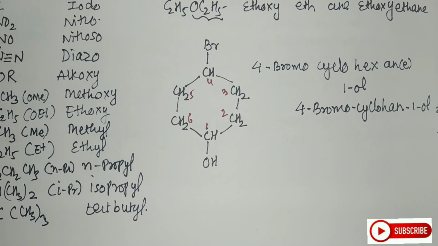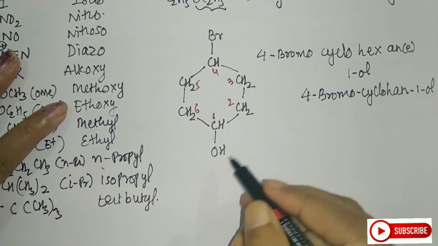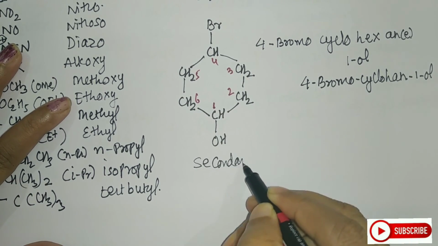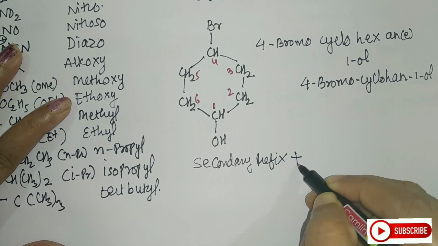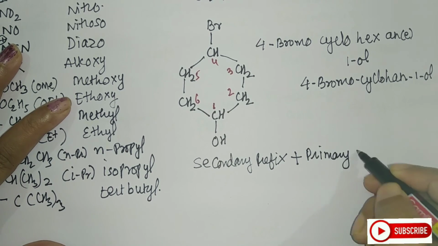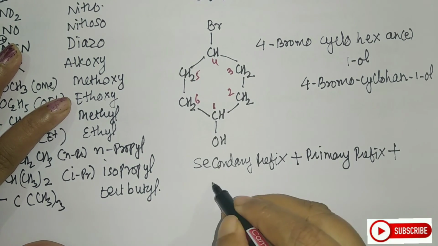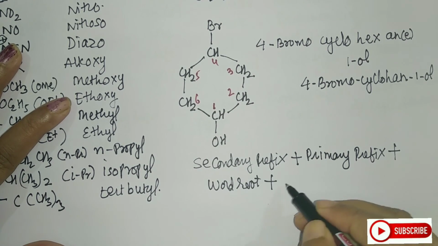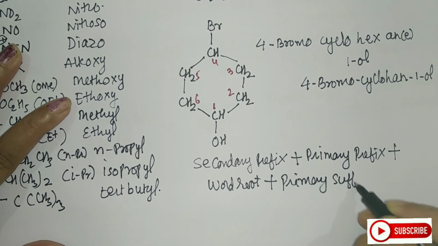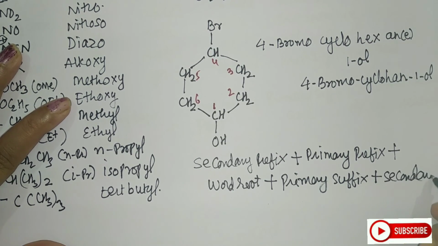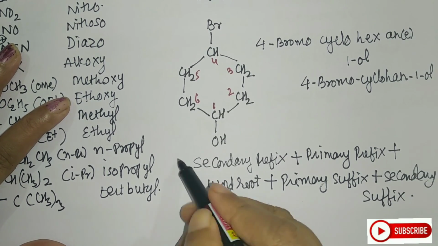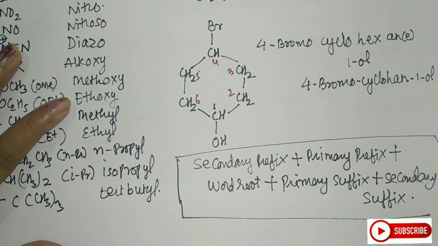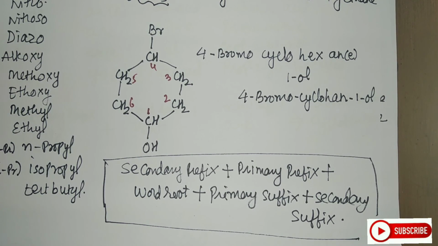So, in short, if you want to give the IUPAC name, how will you give the name? For that, you have to write the secondary prefix, then the primary prefix, then the word root, then your primary suffix plus the secondary suffix. So students, whenever you write the IUPAC name, you have to follow this sequence: the secondary prefix, then primary prefix, then word root, then primary suffix, and then secondary suffix, with proper alphabetical order. Now, here we have seen a few of the rules for how to write that.